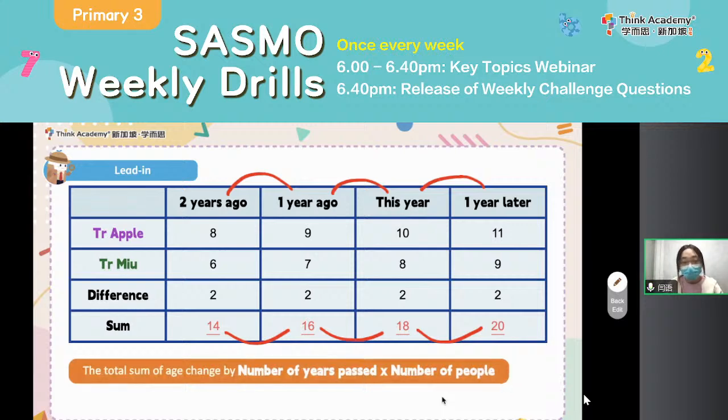So actually you see that when it comes to the sum, okay, here everyone, please take some notes. The total sum of age changed by number of years passed multiplied by number of people. So actually when it comes to the sum, you need to figure out the 2 parts. The first one is about the number of years. And the second part is about the number of people, okay? So you see that what about if there are 100 people and then 1 year later, what is the total sum of age change? It should be 1 and then times 100. Okay, so actually after 1 year, the sum of these 100 people will increase by 100.